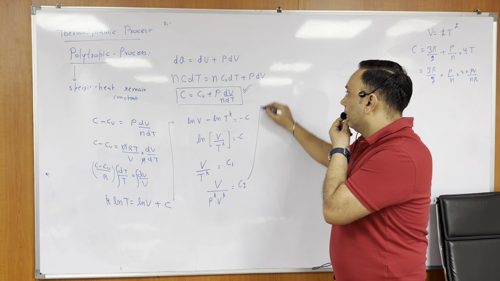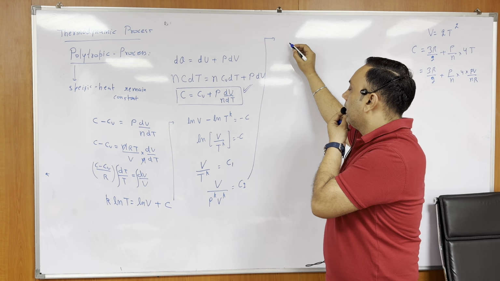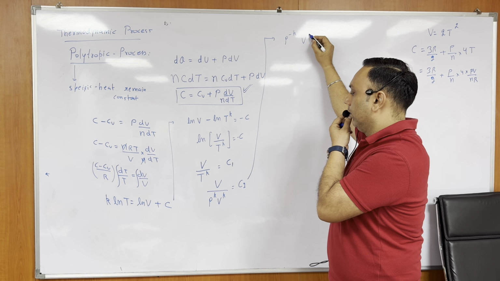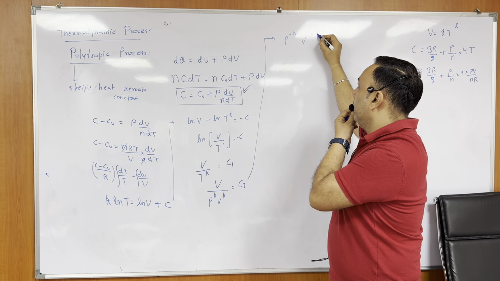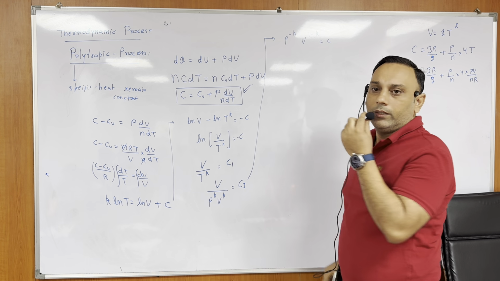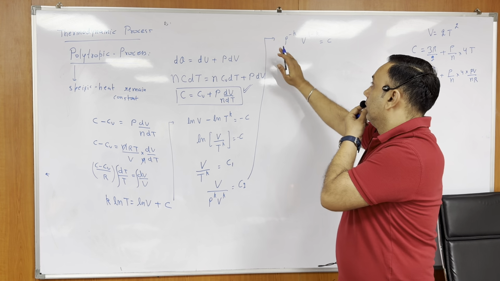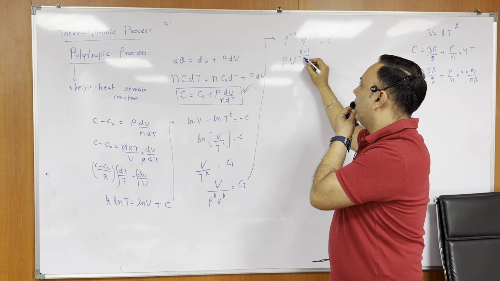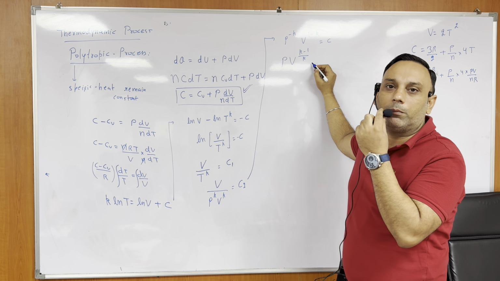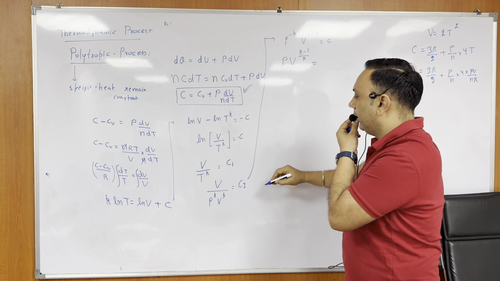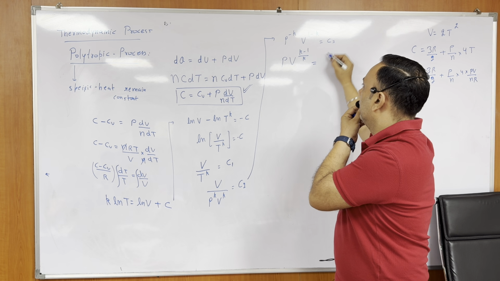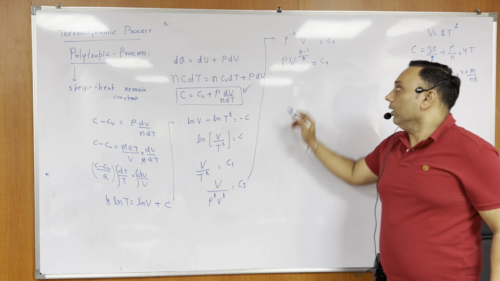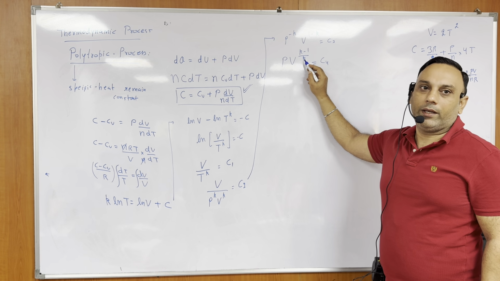Okay, now what I will write here? P to the power minus K, V to the power 1 minus K is equal to what? Constant, right? Okay. Now this also I can write PV to the power K minus 1 upon K. Please tell me if I am doing any mathematical error. Some constant there, C2 I am writing. Let's write it C3. Some constant C4. No problem, right? So PV to the power K minus 1 upon K, right?